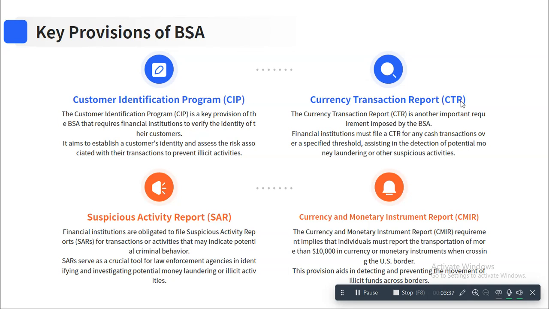Then we have the currency and monetary instrument reporting, or CMIR. This is kind of similar to the CTR. However, this is for individuals, where we need to report the transaction if it exceeds $10,000 and above. So these are the key provisions of the BSA. Pause it and go through it.